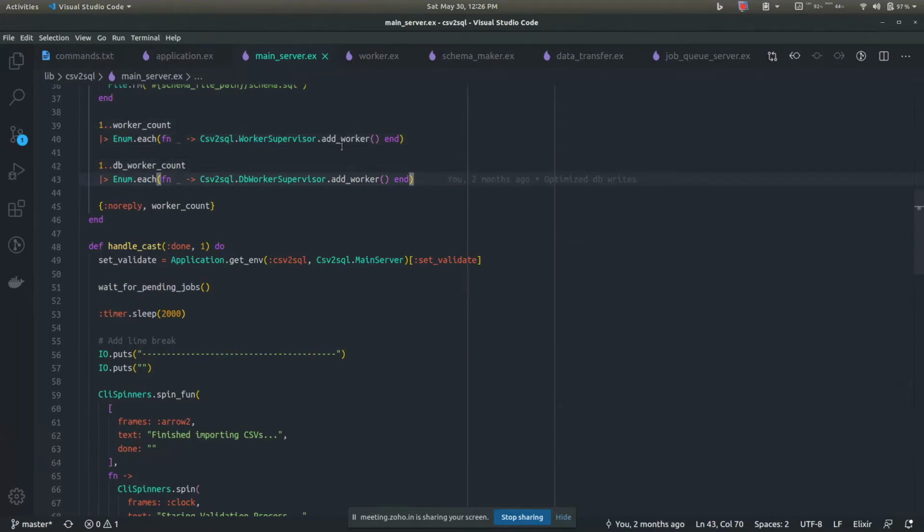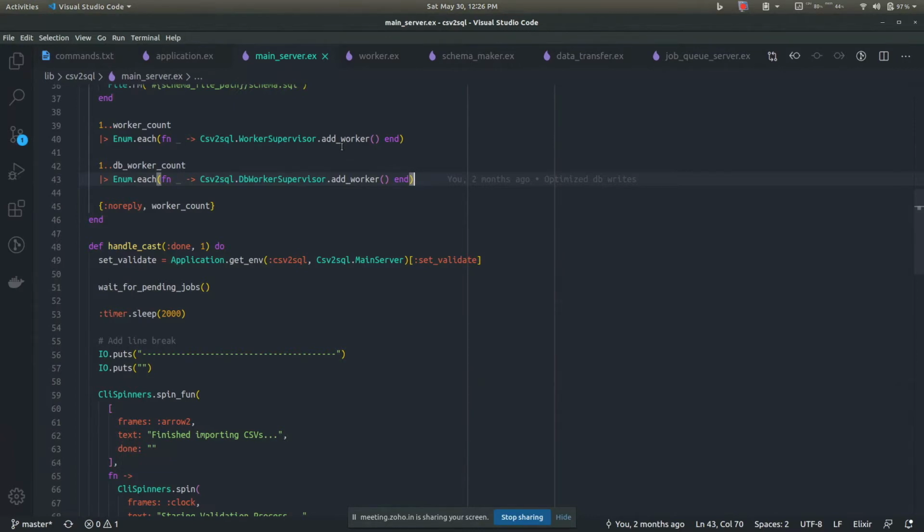So this is completely customizable, and you can customize this using environment variables and different flags. You can customize the number of workers you will be using for processing the CSV files. The workers here refer to, say you have 10 workers, that means 10 CSV files will be processed in parallel. And say you have 10 database workers, so you can expect that 10 of these processes will be writing to the database at once.